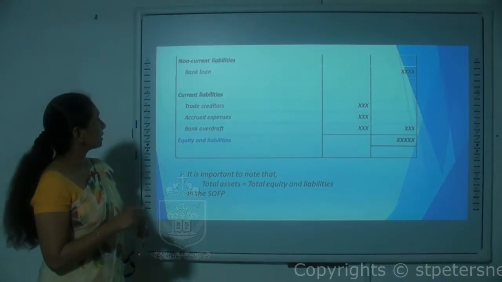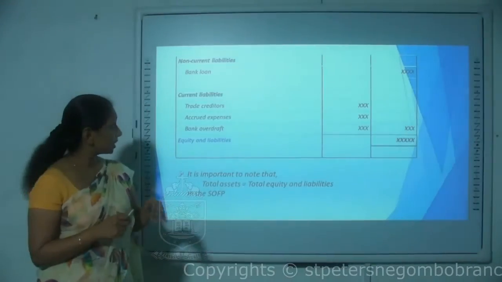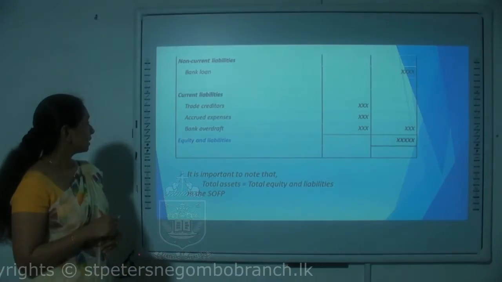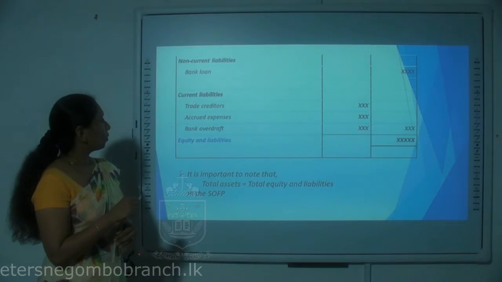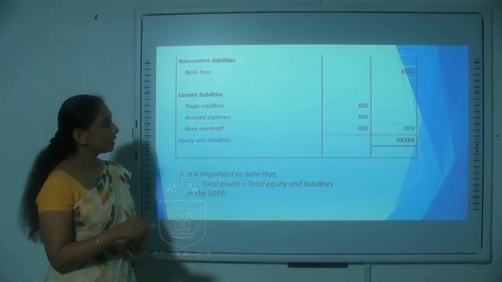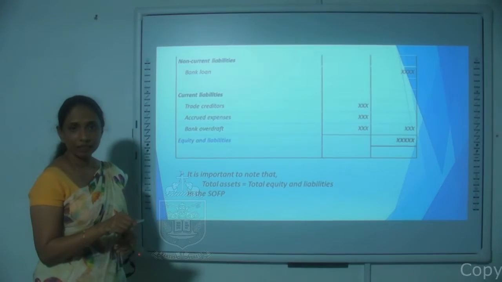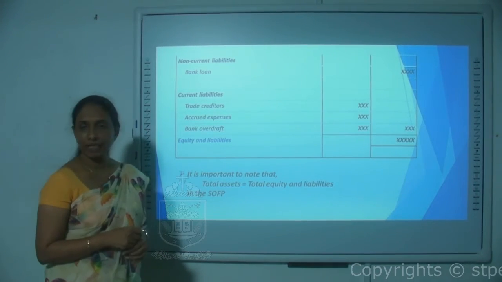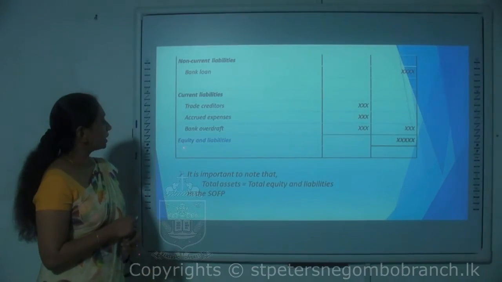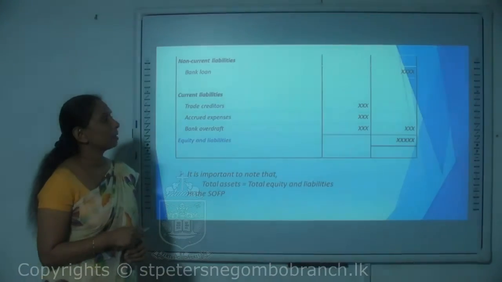After the non-current liabilities, we have the current liabilities. So here you can see the current liabilities are listed. The individual values will be taken into the first column and the subtotal will be taken to the second column. Then the total of equity and liabilities.